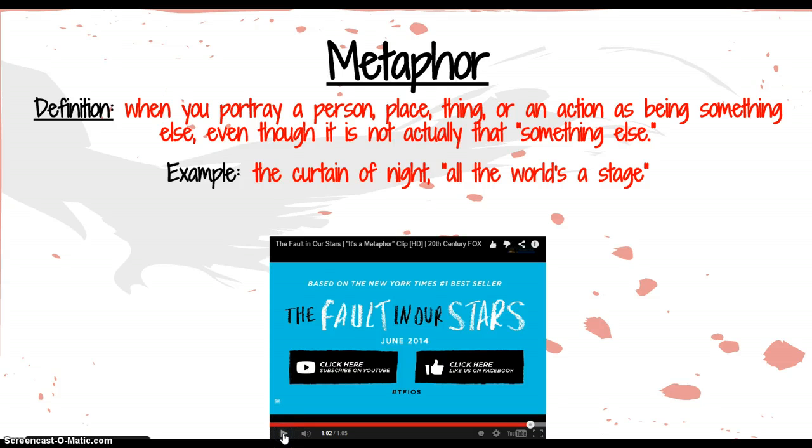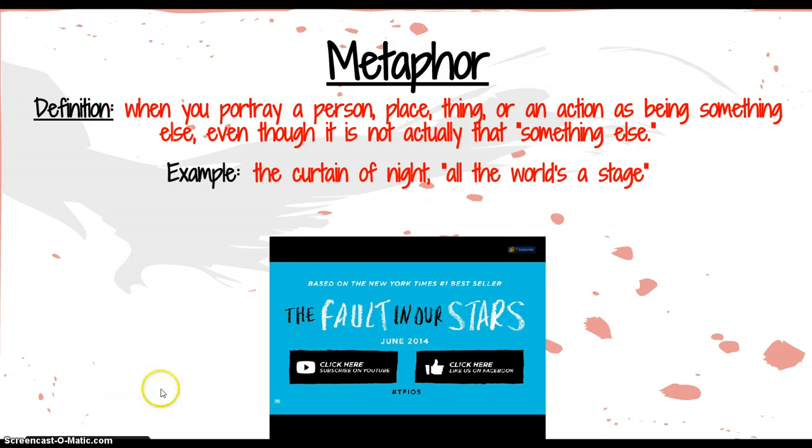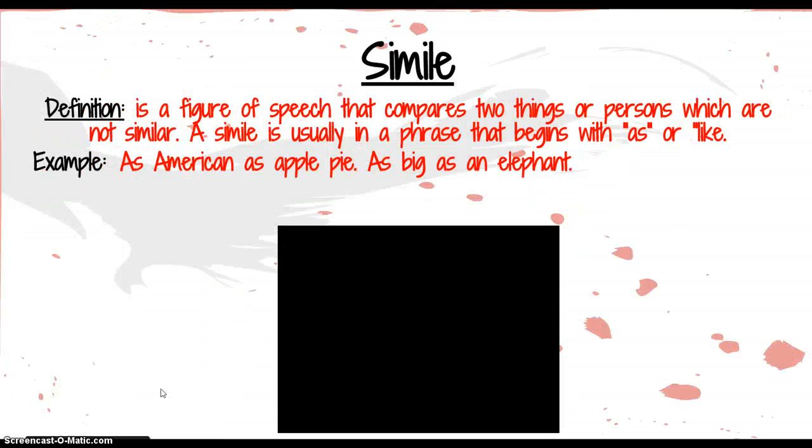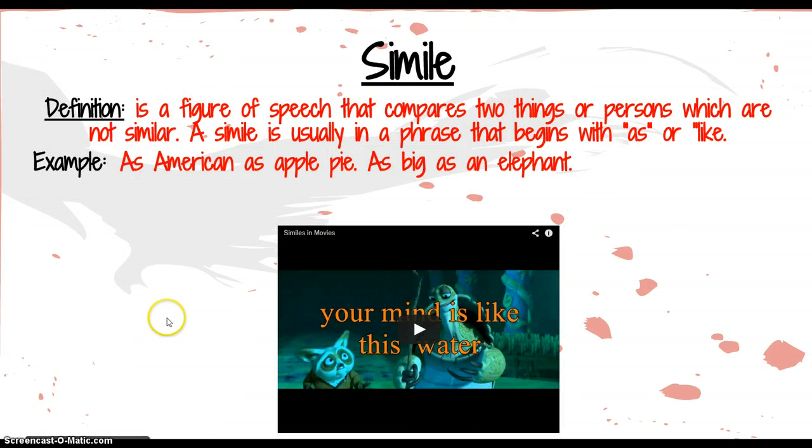And that is a beautiful example of a metaphor. The next word we have is simile. The definition of simile is a figure of speech that compares two things or persons which are not similar. A simile is usually a phrase that begins with as or like. Example: as American as apple pie, or as big as an elephant.